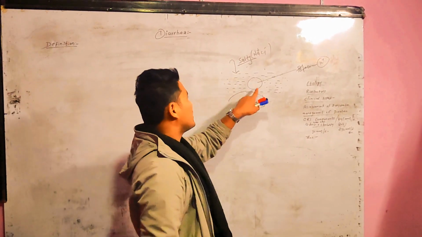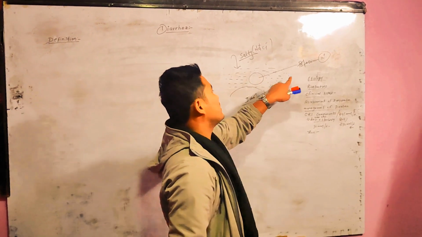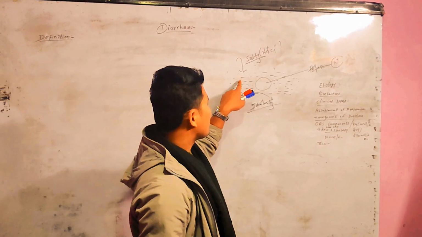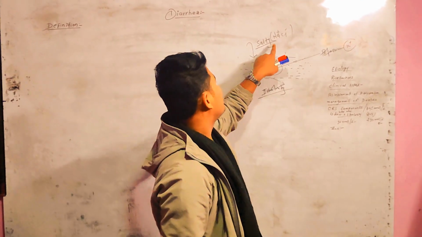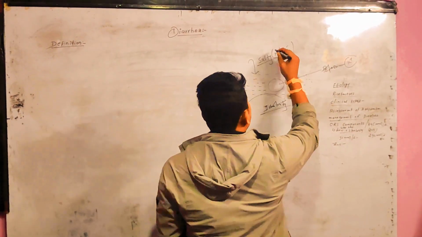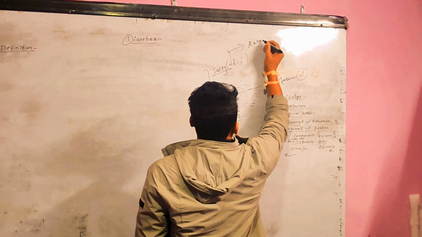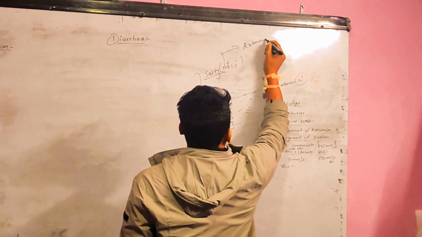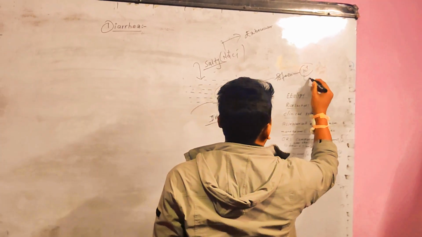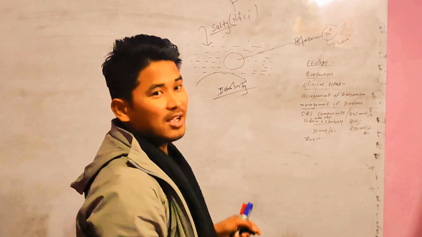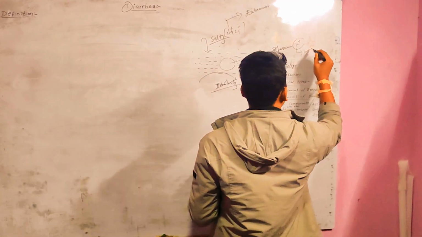The cell is rich in potassium, whereas the salty water of the sea is rich in sodium. That's why we consider sodium as extracellular and potassium as intracellular. This concept is going to help us when we discuss diarrhea and its complications.